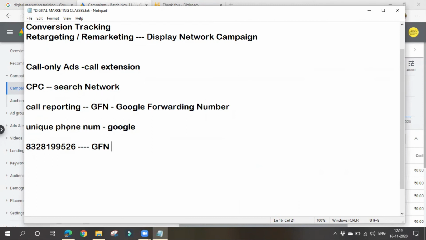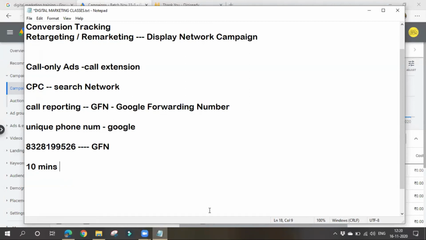Okay, and also we can take some conversions, like you can also count some phone calls. You can also count phone calls of specific duration as a conversion only. Like we can give a condition that if a person speaks for 10 minutes, then only I'll consider it as a conversion. If a person speaks with me for 2 minutes, then only I'll count it as a conversion. So based on the specific duration, we can count whether the phone call is considered as a conversion or not. Okay, you can do that thing also.